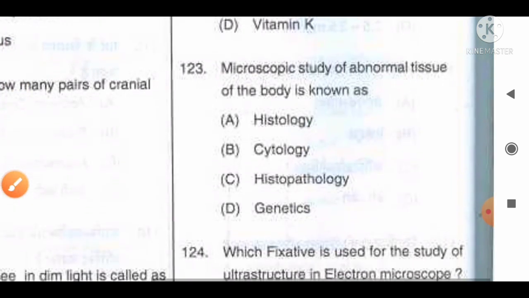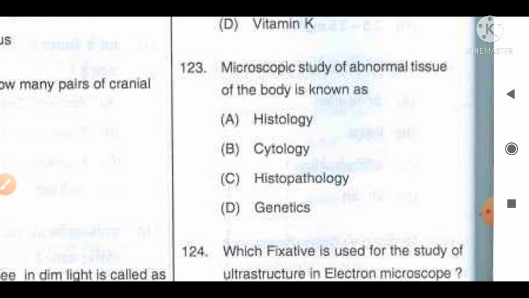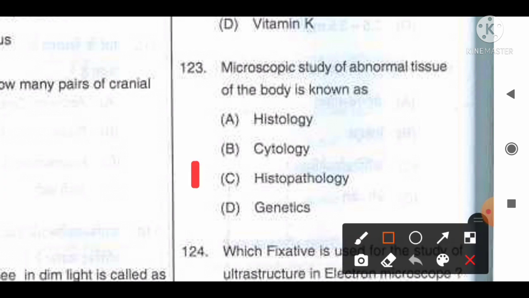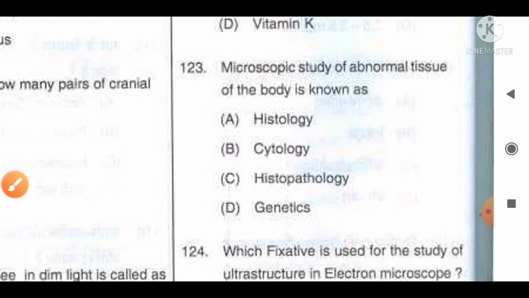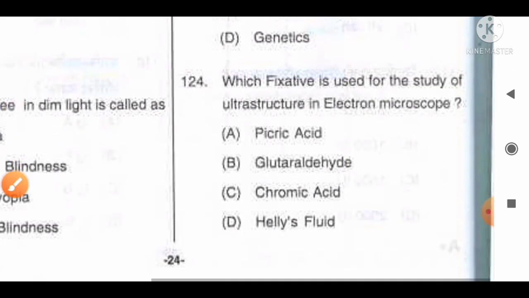Move to the next question, number 123. Microscopic study of abnormal tissues of the body is known as: option A, histology; B, cytology; C, histopathology; D, genetics. And the correct answer for this question is option C. Histopathology is the branch that deals with the microscopic study of abnormal tissues of the body. So option C is the correct answer for this question, that you have to remember.